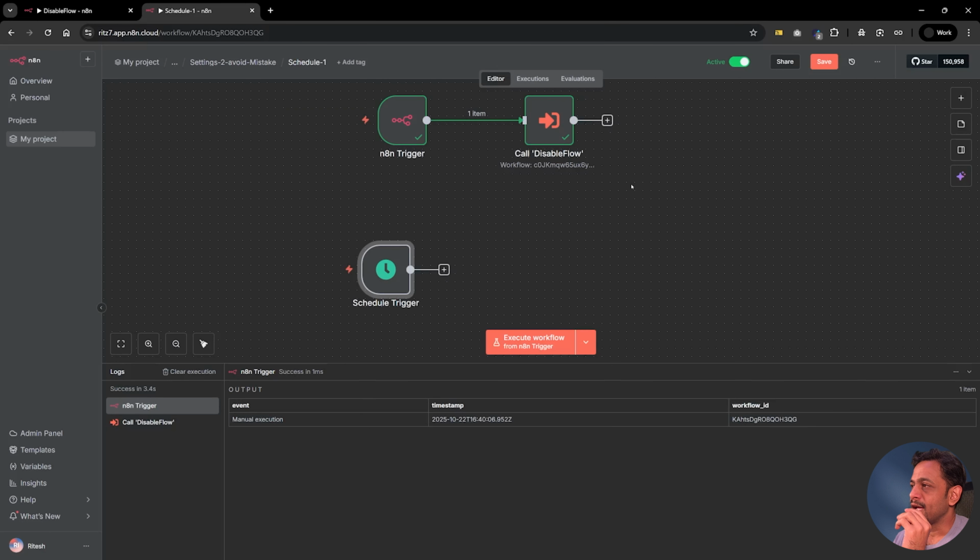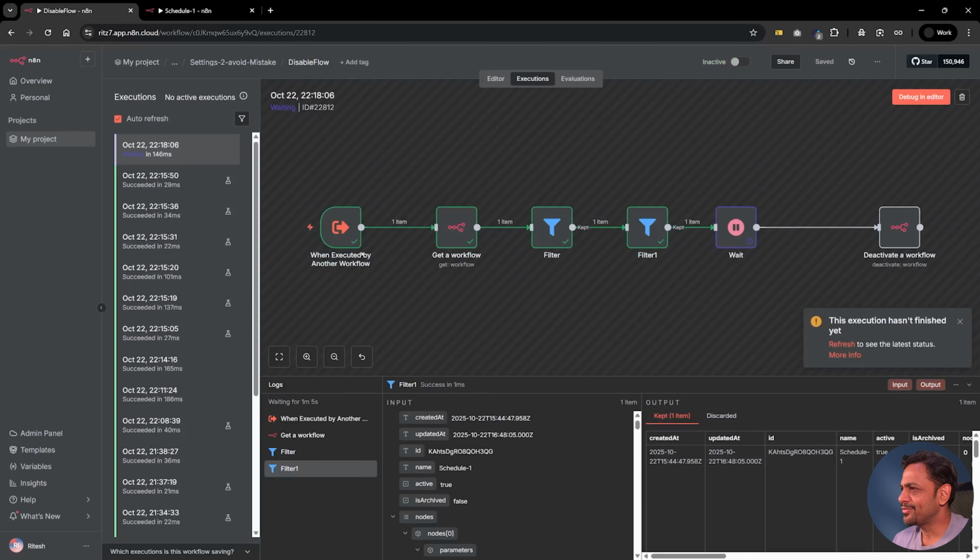This way, any scheduled trigger that is available will not keep running by itself, it will automatically get deactivated. Of course, we'll have to remember to add this, and you can have this handy.